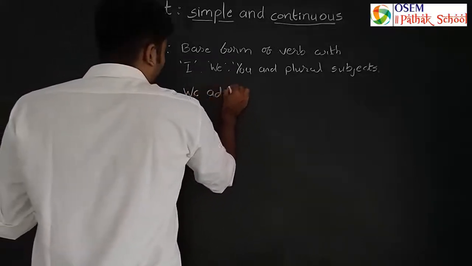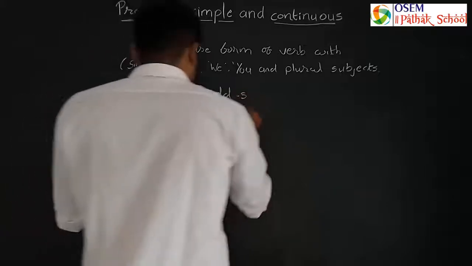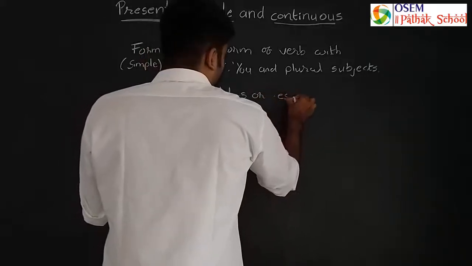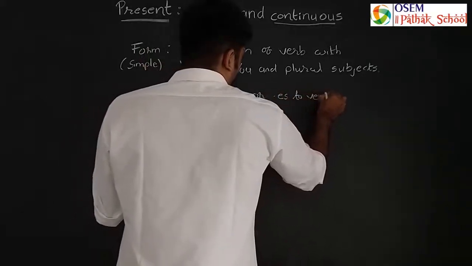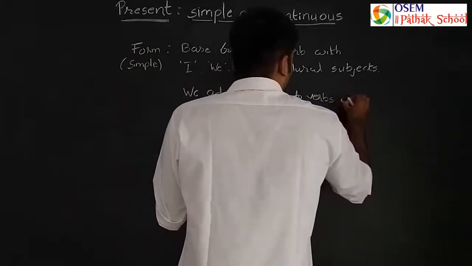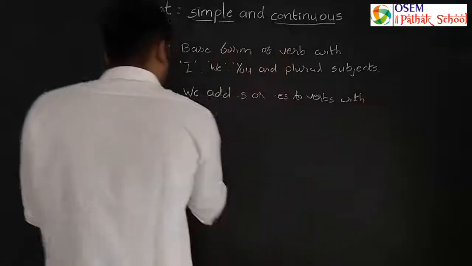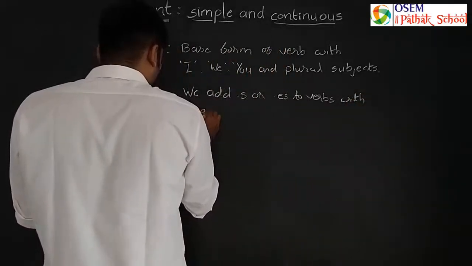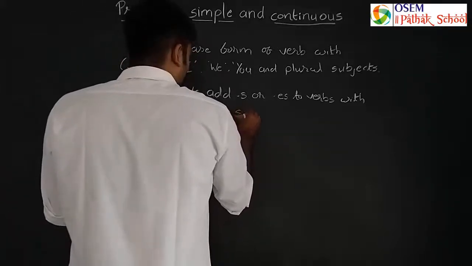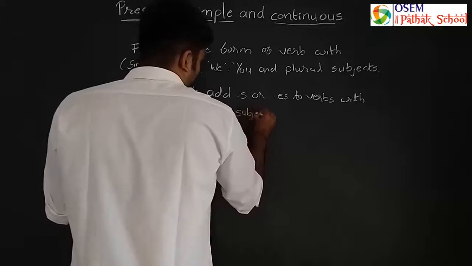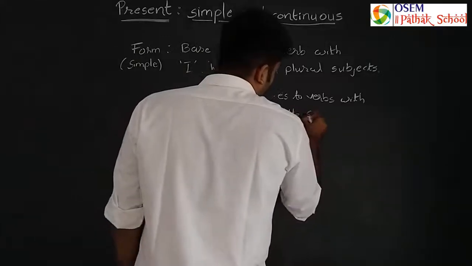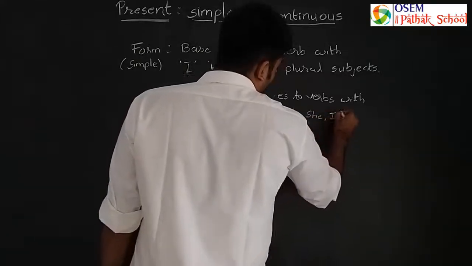We add s to verbs with singular subjects like he, she and it.